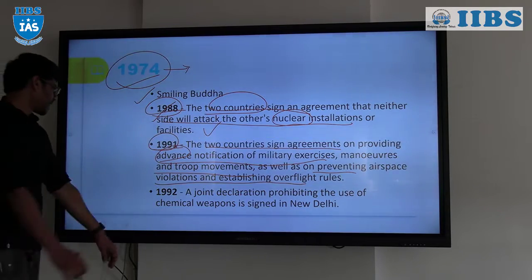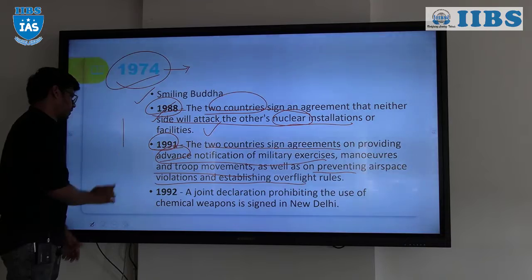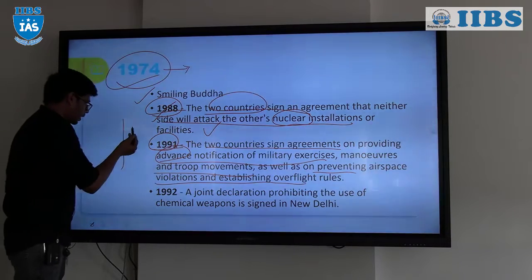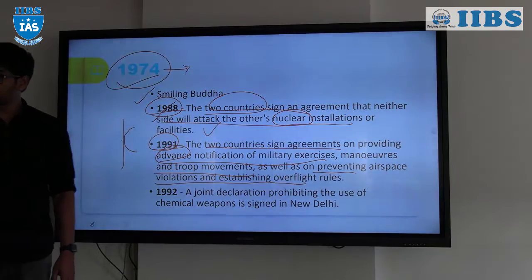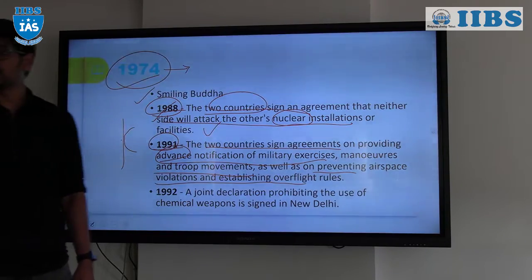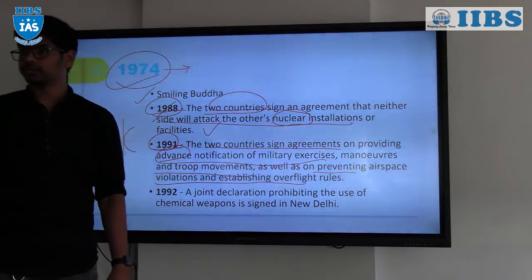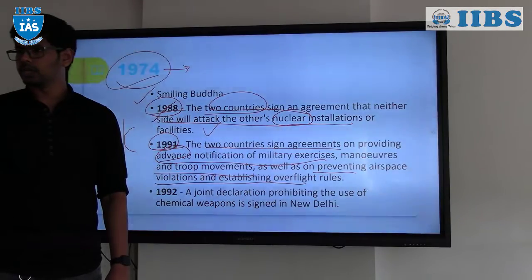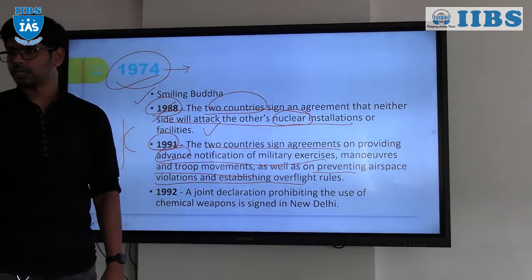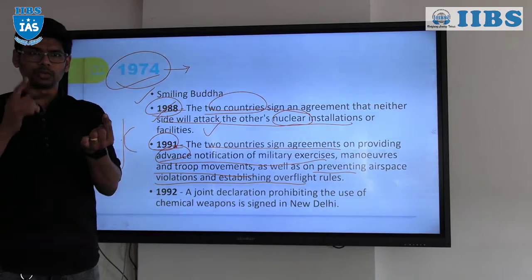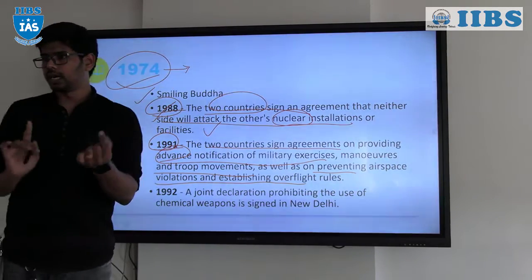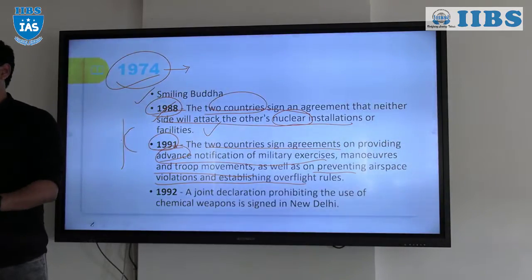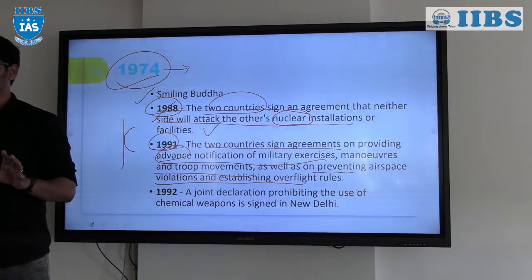Leave it. If this is the boundary and you can come till here but not here, then immediately after entering the Indian airspace without authorization, you can bring it down. You do not have to give a warning as well. While they are coming near, we will inform them they are entering Indian airspace. If they still enter, we will bring them down without any warning, because that is seen as a threat.